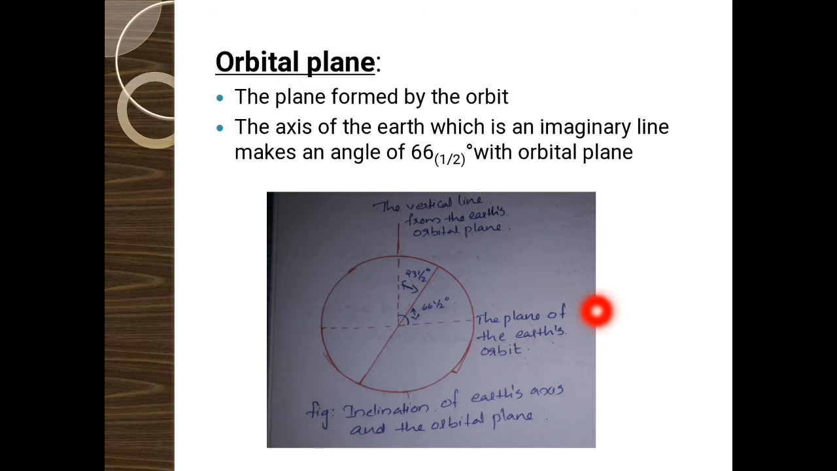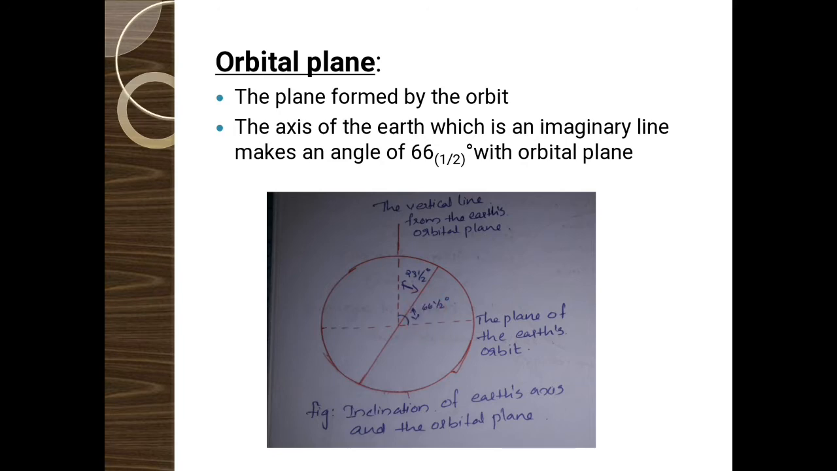And the axis of the earth, this is the axis of the earth which passes through the north pole and the south pole of the earth. Axis of the earth is an imaginary line. Actually there is no such axis for the earth. The axis of the earth, which is an imaginary line, makes an angle of 66.5 degree with orbital plane. You can see here, this is the axis and this is the orbital plane, and the imaginary line, that is axis, makes an angle of 66.5 degree with the orbital plane.